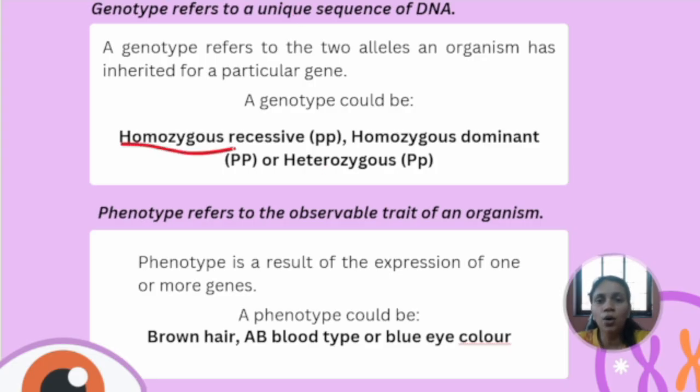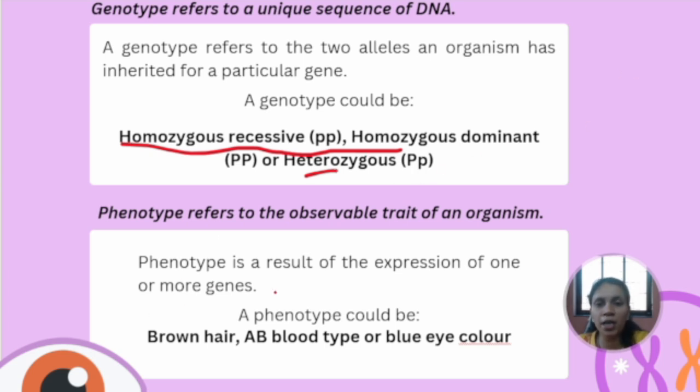Homozygous recessive is indicated by the small letters pp. This is just an example. Homozygous dominant means both alleles are dominant, that is capital PP, and heterozygous means two different alleles, a combination of capital P and small p.